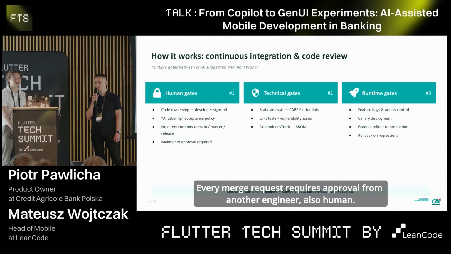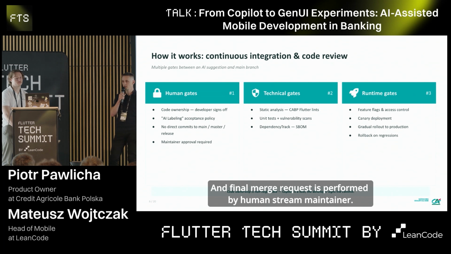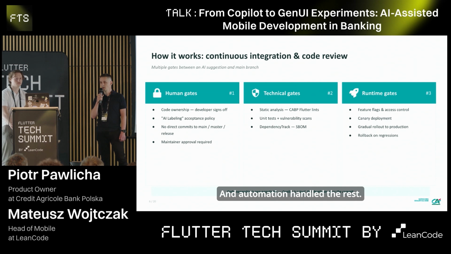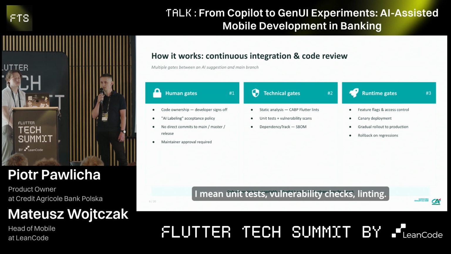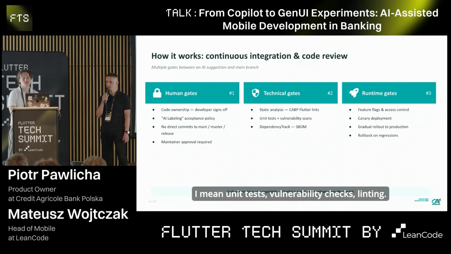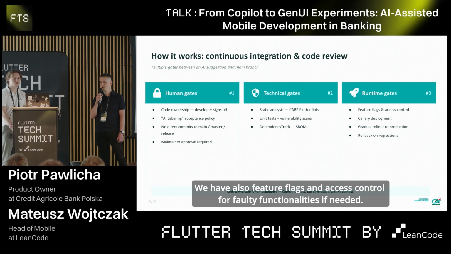Every merge request requires approval from another engineer, also human, and the final merge request is performed by a human stream maintainer. And automation handled the rest. I mean, unit tests, vulnerability checks, linting. We also have feature flags and access control for faulty functionalities if needed.